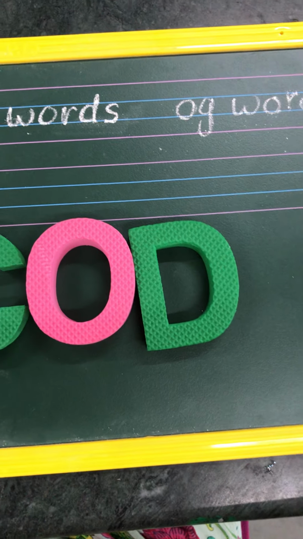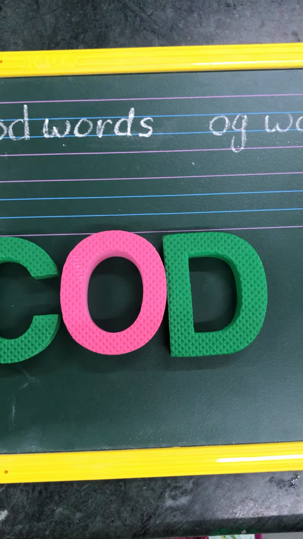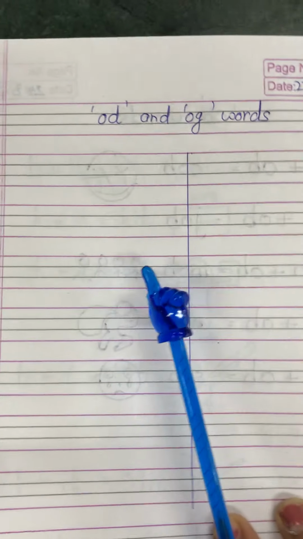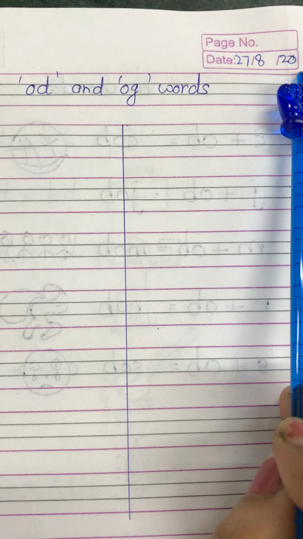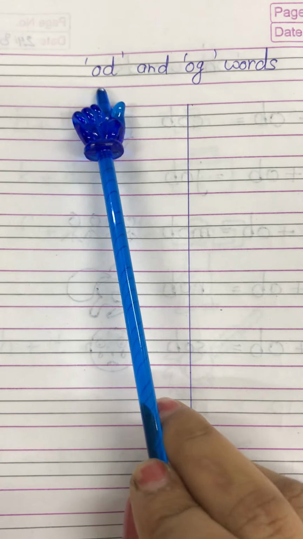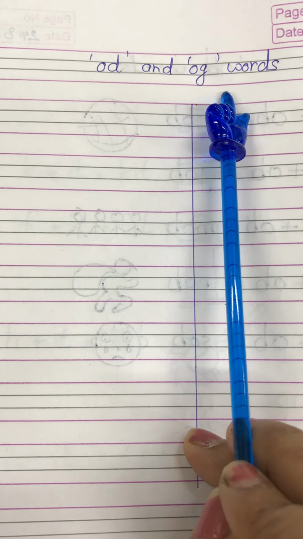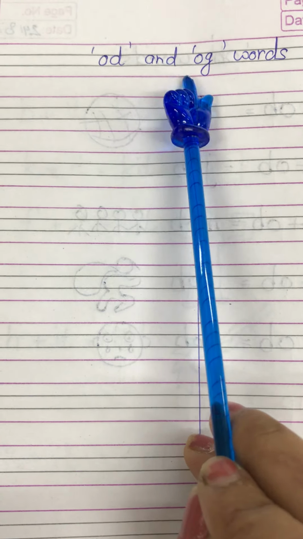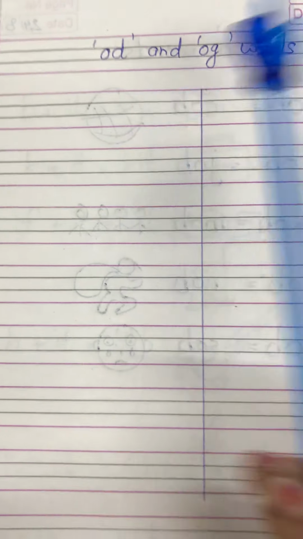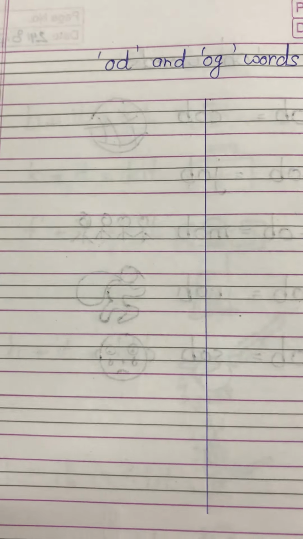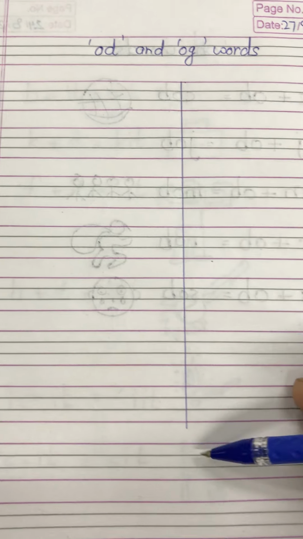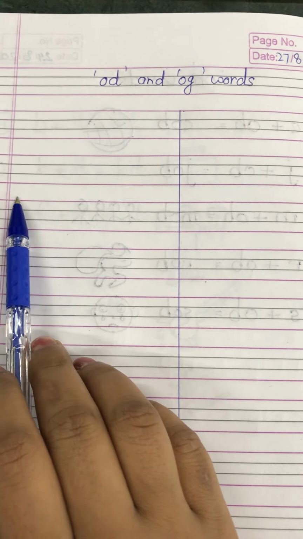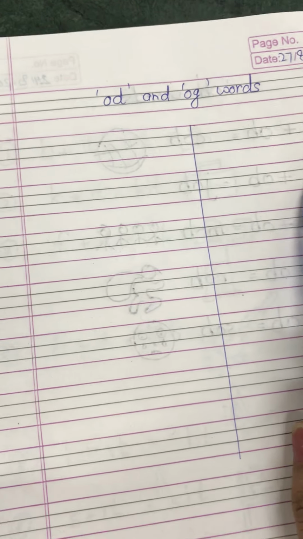Now you have to write these words in your notebook. So put the date on the top. Today is 27th August 2020. Put the heading odd words and og words. And now I will tell you the meaning of all the words, and we will draw some pictures as well. So draw one line in the middle. Here we will write odd words and here we will write og words.